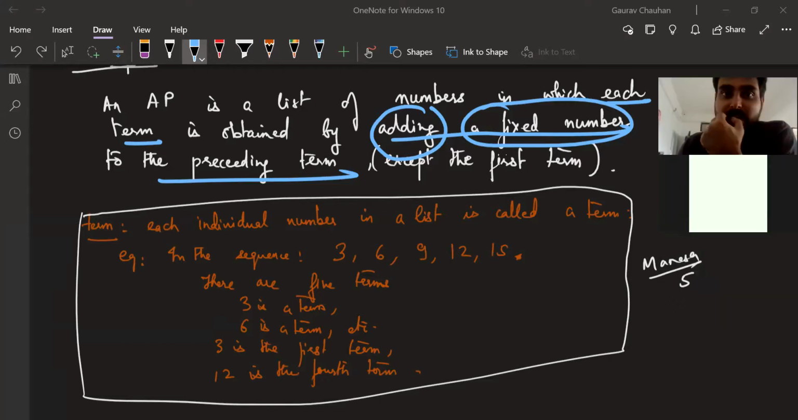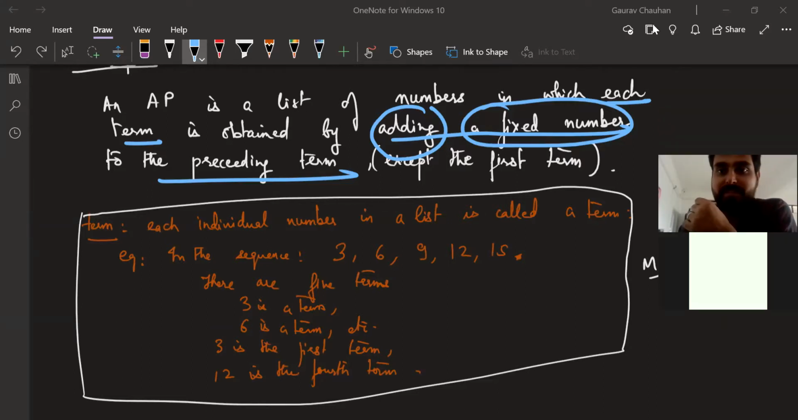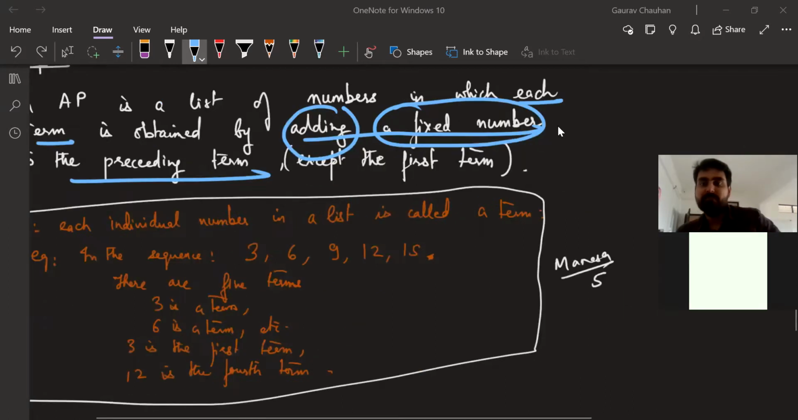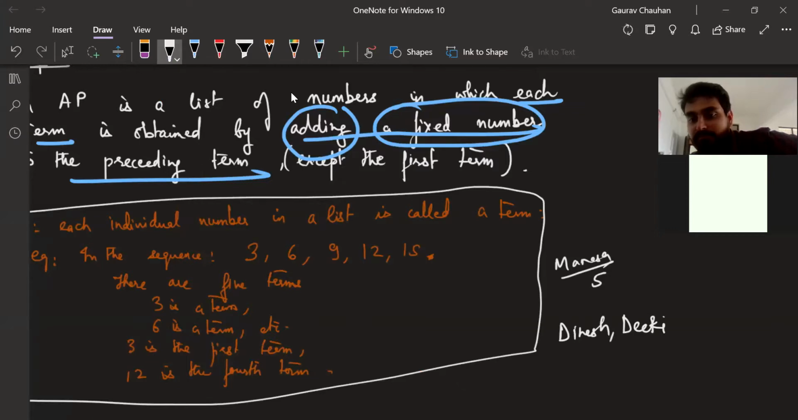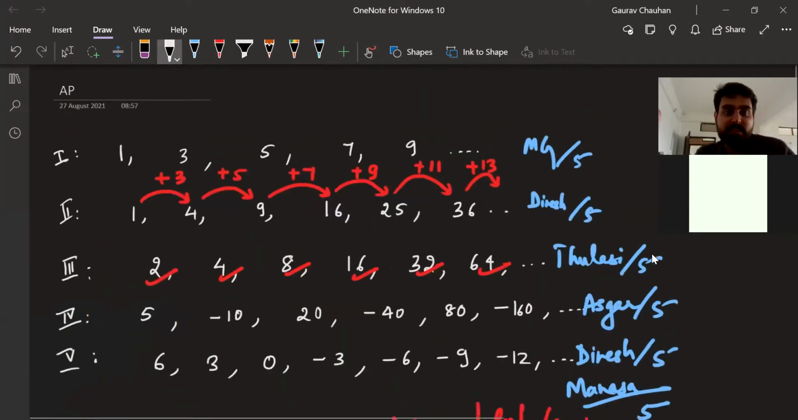Two people raising their hands. Riza, private message now, quickly. Okay. I'm going to give Dinesh and Dikshit 5 points for their speed and for the correct answer. Mansa is saying, what did Dikshit say? Dikshit said first one and Dinesh said fifth one. Both of you are right.